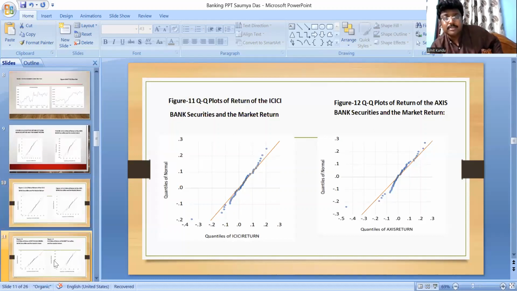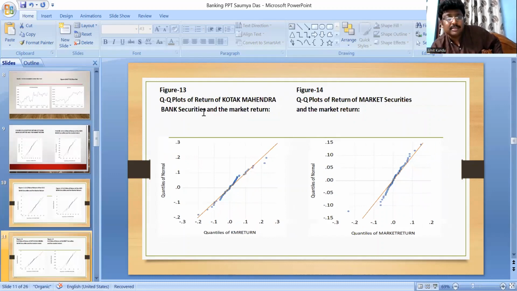Now there is the QQ plot of Kotak Mahindra. The dotted points are along the red line here, and also for the market. So the returns of the market as well as Kotak Mahindra have normally distributed series.